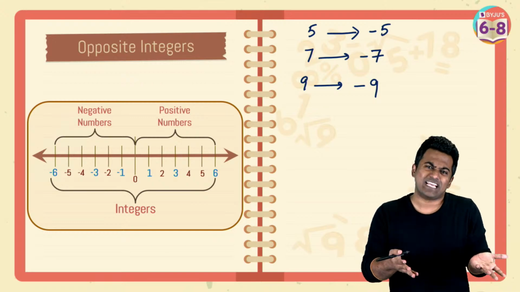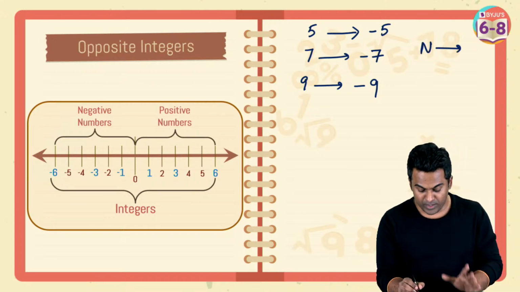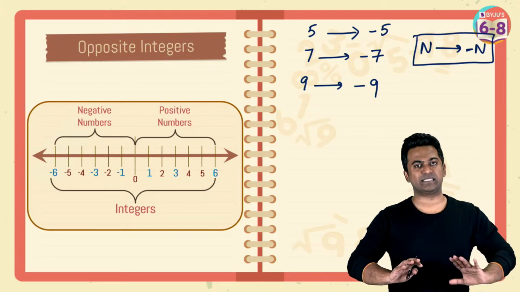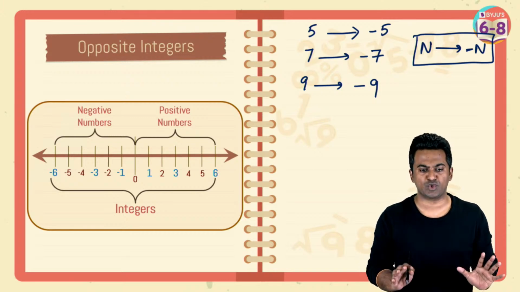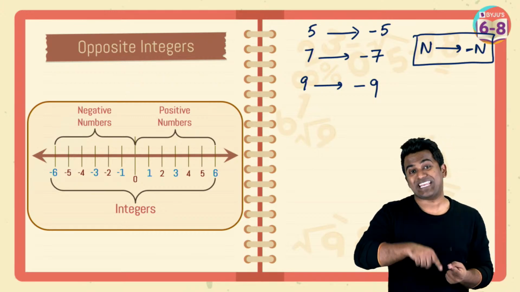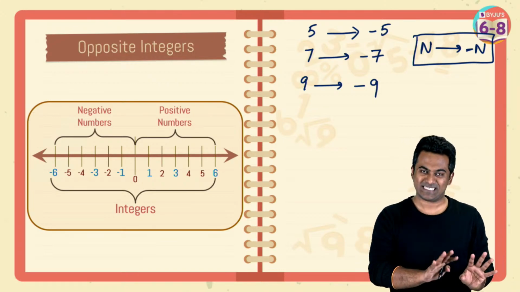So if I were to generalize it into an idea, the opposite of n here, n can be any number, is going to be -n. So this is again a fairly simple concept. I'm sure you've understood it. The opposite of 10 is going to be -10. The opposite of -15 is going to be 15. Okay, so I hope this is pretty clear.